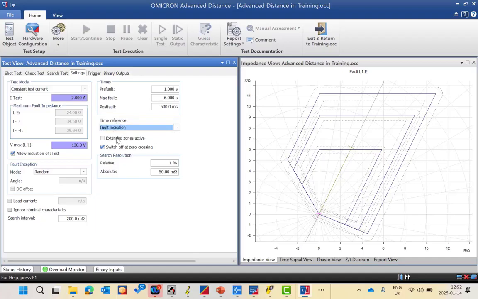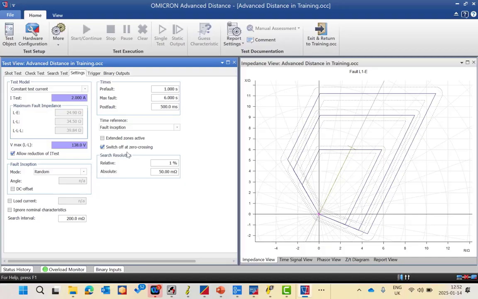We have also extended zones active. If you have Z1B as an extended zone, which is occasionally activated with some types of event like a manual close command for switch on fault, for example, you can activate this extended zones active. We have also a parameter here, which is recommended to activate all the time, which is switch off at zero crossing.